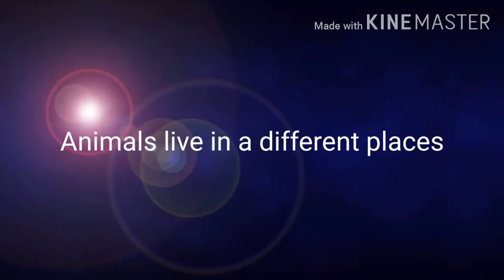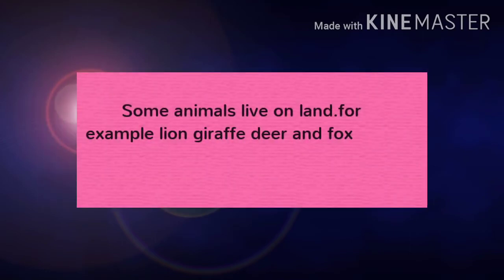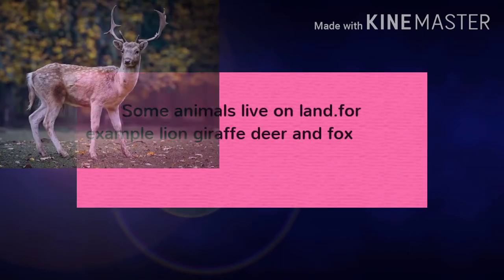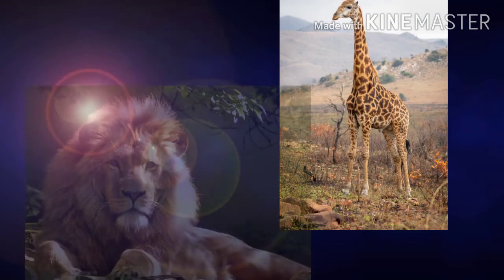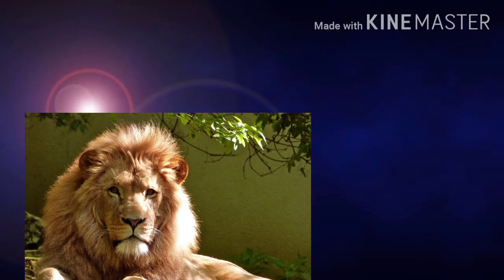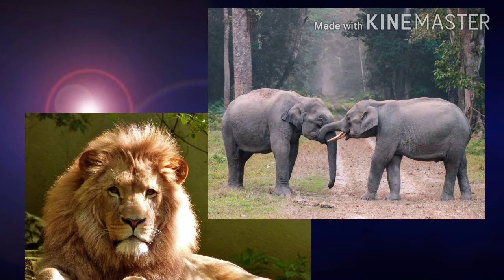Animals live in different places. Some animals live on land, for example, deer, then the next one giraffe, lion and the next one is elephant. So these are the animals, they live on land.